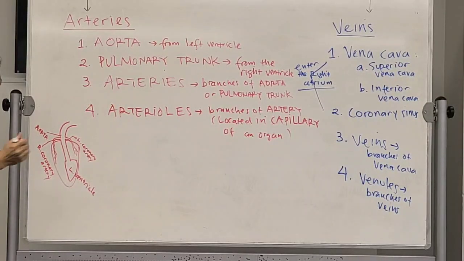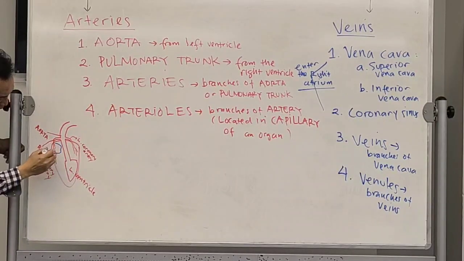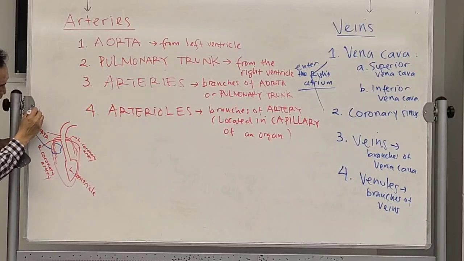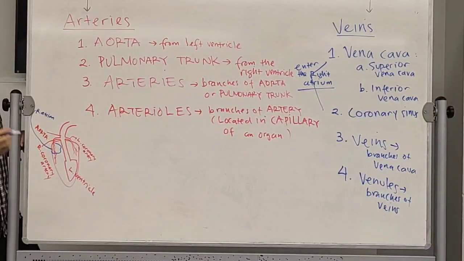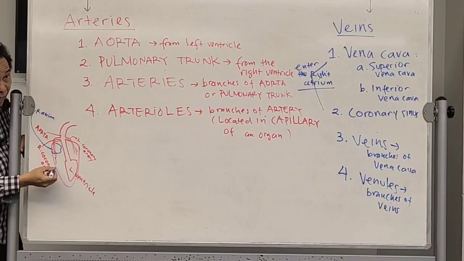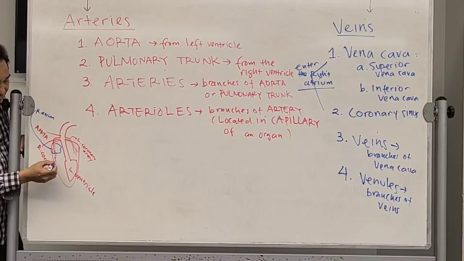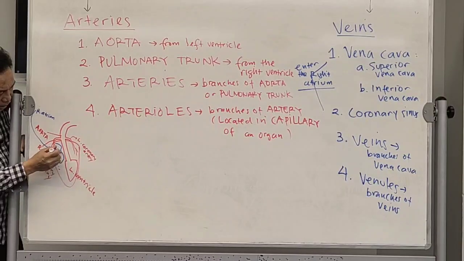This is the right atrium. Okay? This is right atrium. Okay? Now, after being used by the heart muscle over here, there will be capillary over here, and then the blood will return here to the right atrium.